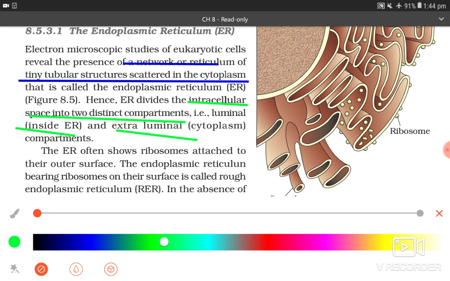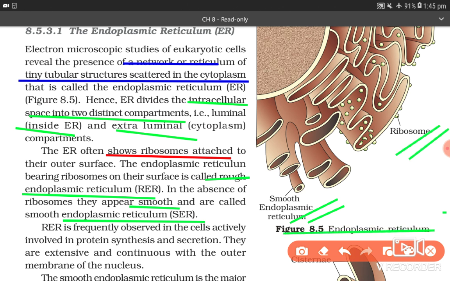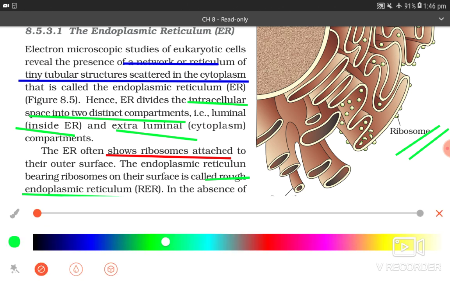The endoplasmic reticulum often shows ribosomes attached to their outer surface. The endoplasmic reticulum bearing ribosomes on their surface is called rough endoplasmic reticulum. In the absence of ribosomes, they appear smooth and are called smooth endoplasmic reticulum. You can see the diagram here, smooth endoplasmic reticulum, and this is the ribosome, and this is the figure 8.5 endoplasmic reticulum.